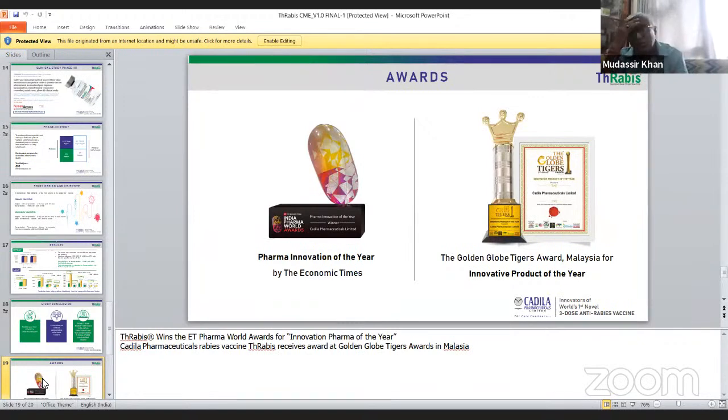G protein, as you know, is much better as compared to other vaccines, which contain chick embryo virus. So this is superior to other chick embryo vaccines. G protein is very important, and they have been able to stabilize this G protein.